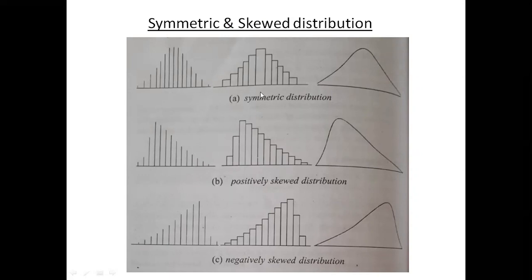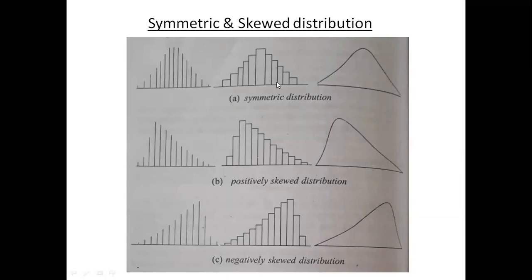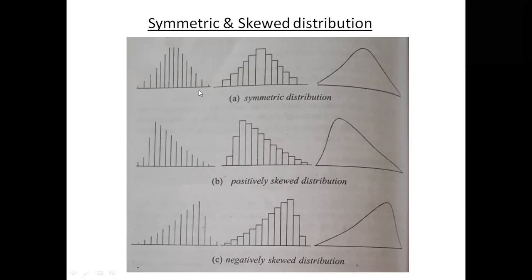For the first row, the second column figure, that is called histogram. The first is actually the line diagram, and the last is actually the continuous case frequency distribution, right? So along the y-axis is the frequency, along the x-axis is the simple x, or the mid value.